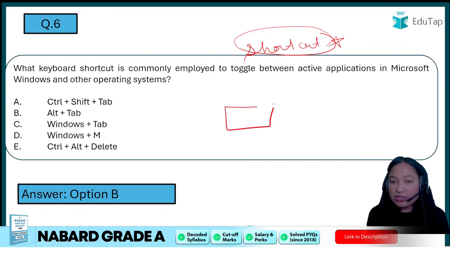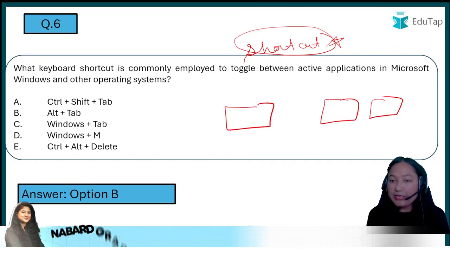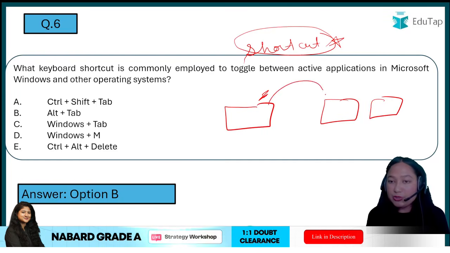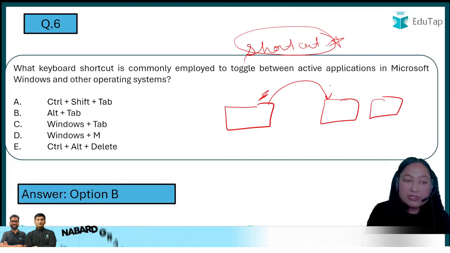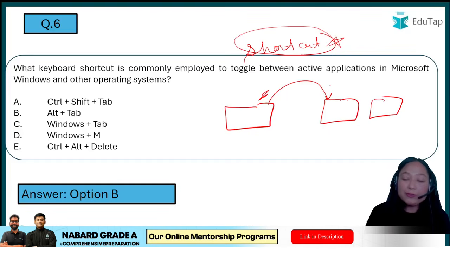If you have 3 windows and you are still working on this one, but you need to switch to that one, you don't need to look for your mouse and then go down. No. You don't need to use the taskbar, just go for Alt Tab. You can also try it, okay?